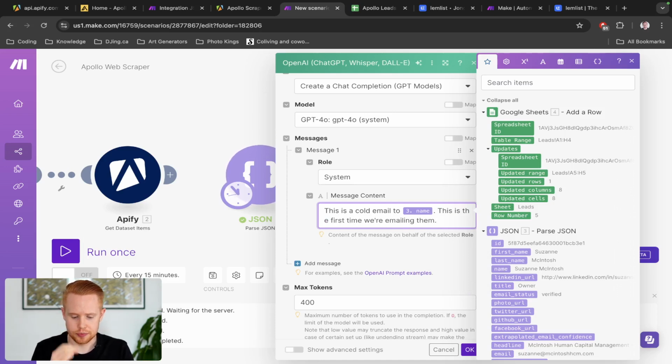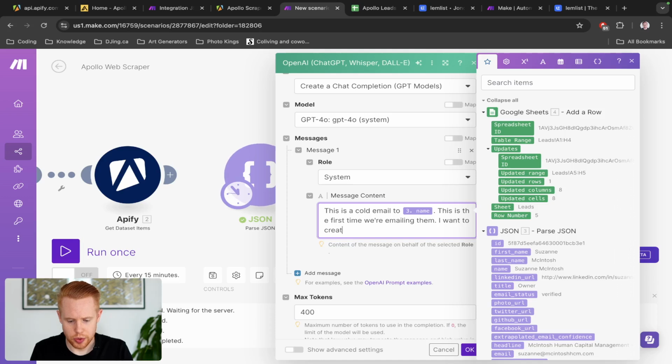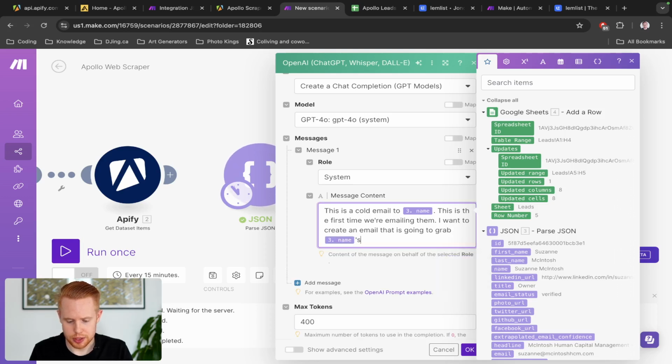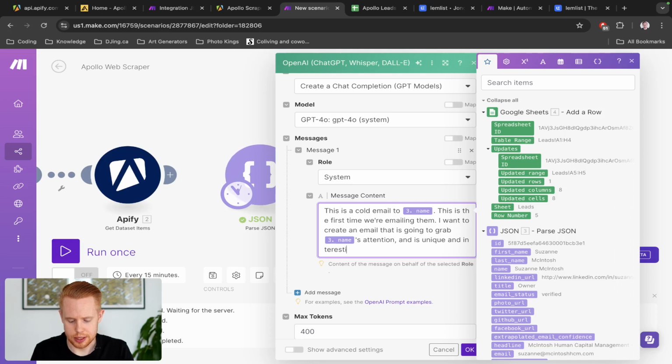And I want to create an email that is going to grab this person's attention and is unique and interesting, let's just say.